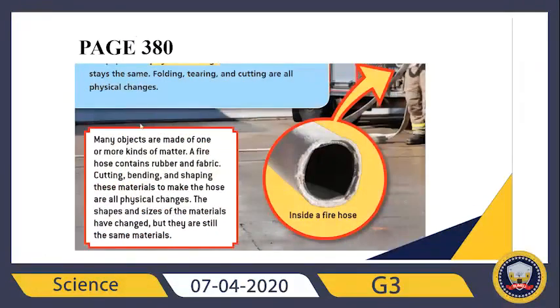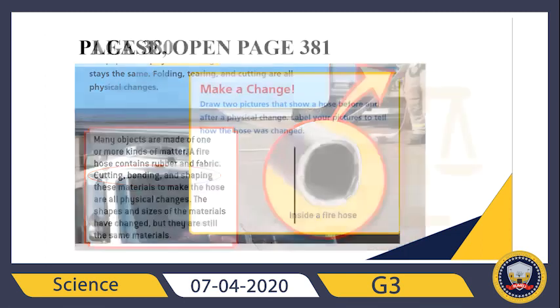Okay, right now let's check. Many objects are made of one or more kinds of matter. A fire hose contains rubber and fabric. Cutting, bending, and shaping. Please circle them, because these also represent physical changes. Remember, cutting, bending, and shaping. The matter will always be the same in physical changes.